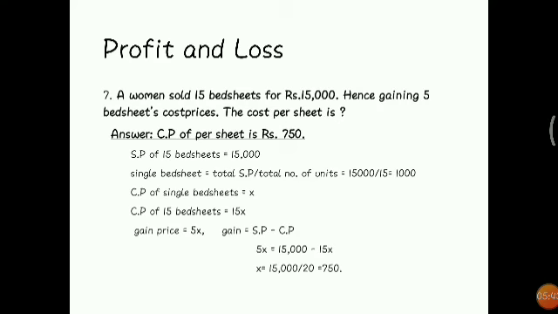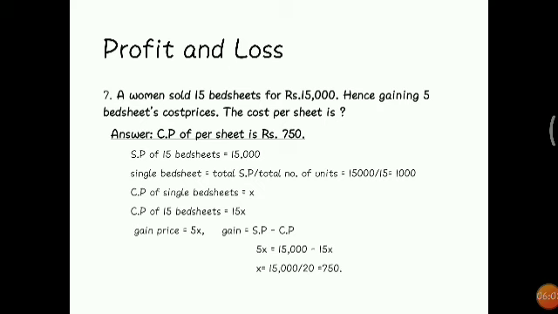The selling price of 15 bedsheets is 15,000. Single bedsheet cost is 15,000 by 15 equal to 1,000 rupees. So the single bedsheet selling price is 1,000. So we have to know the cost price of the single bedsheet. So we will take it as X. For 15 bedsheets, the cost is 15x, and the gain is 5x.